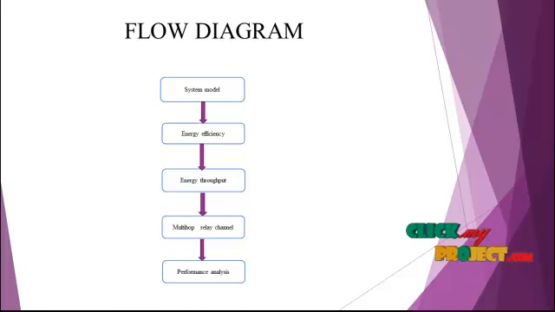Our project flow diagram is to achieve the maximum energy efficiency of the multi-hop relay channel. First, we consider the system model. We consider a block fading channel with a channel input and output relationship. We formulate the EE and ET region under the specific uniform power allocation. The boundary points of the region can be obtained by solving a quasi-concave function.